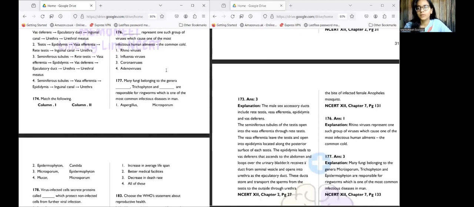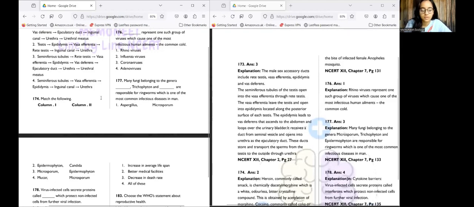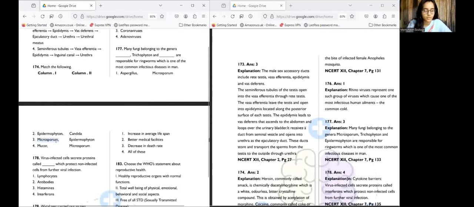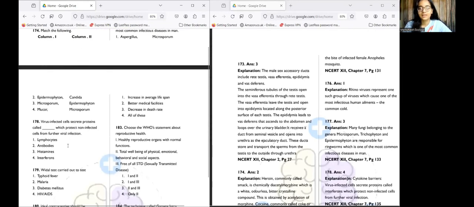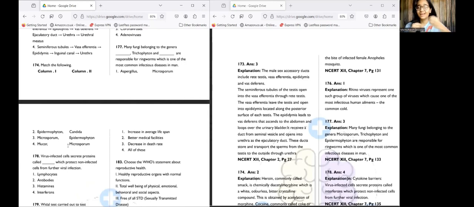For question number 177, many fungi belong to the genera dash, Trichophyton, and dash, which are responsible for ringworms, one of the most common infectious diseases in man. The answer is the third option: Microsporum and Epidermophyton. The genera are Microsporum, Trichophyton, and Epidermophyton. We can remember that both these phytons come together. This is also an NCERT statement. I cannot explain much because it's just a fact. Still, if there are any doubts about the topic, please drop us a message.